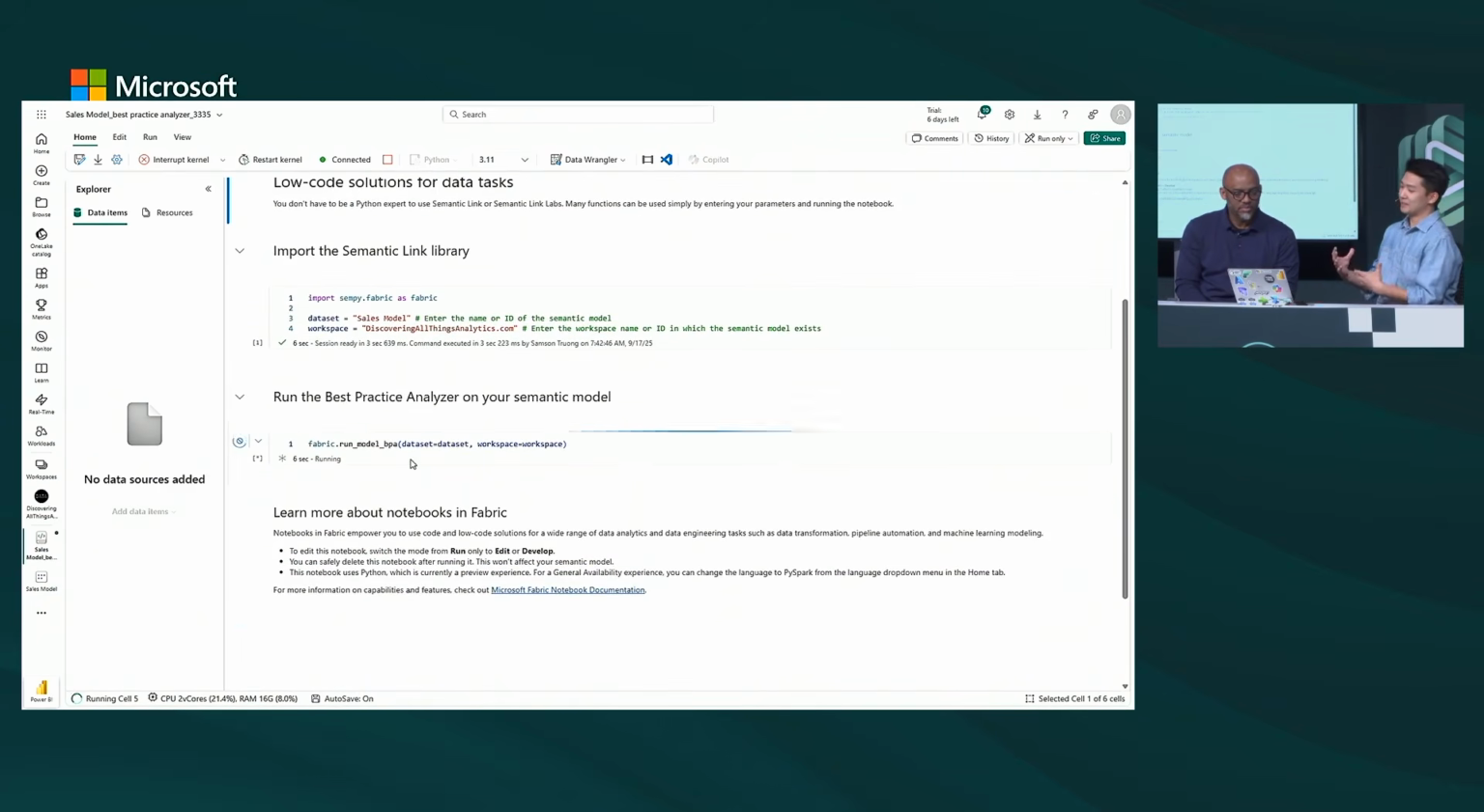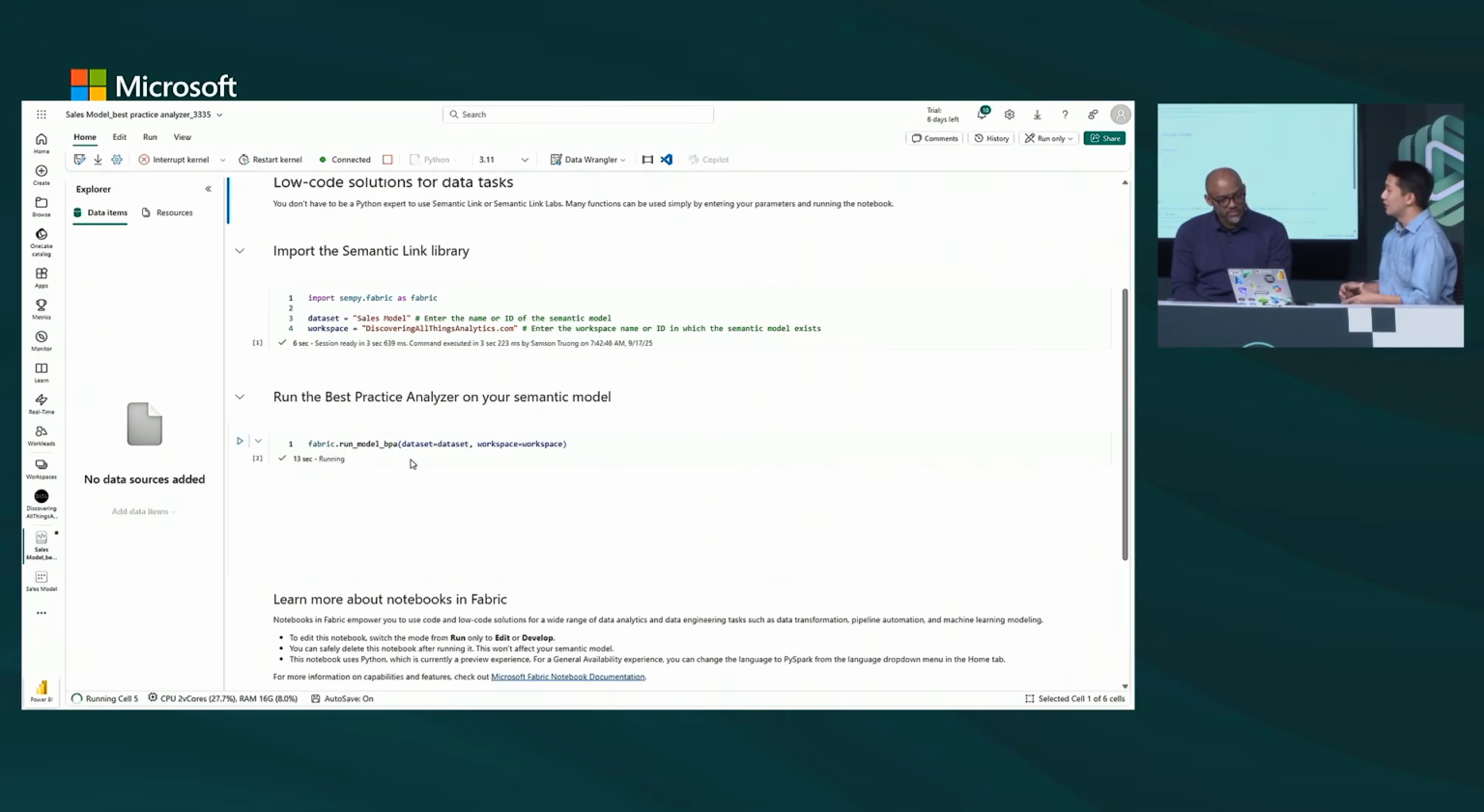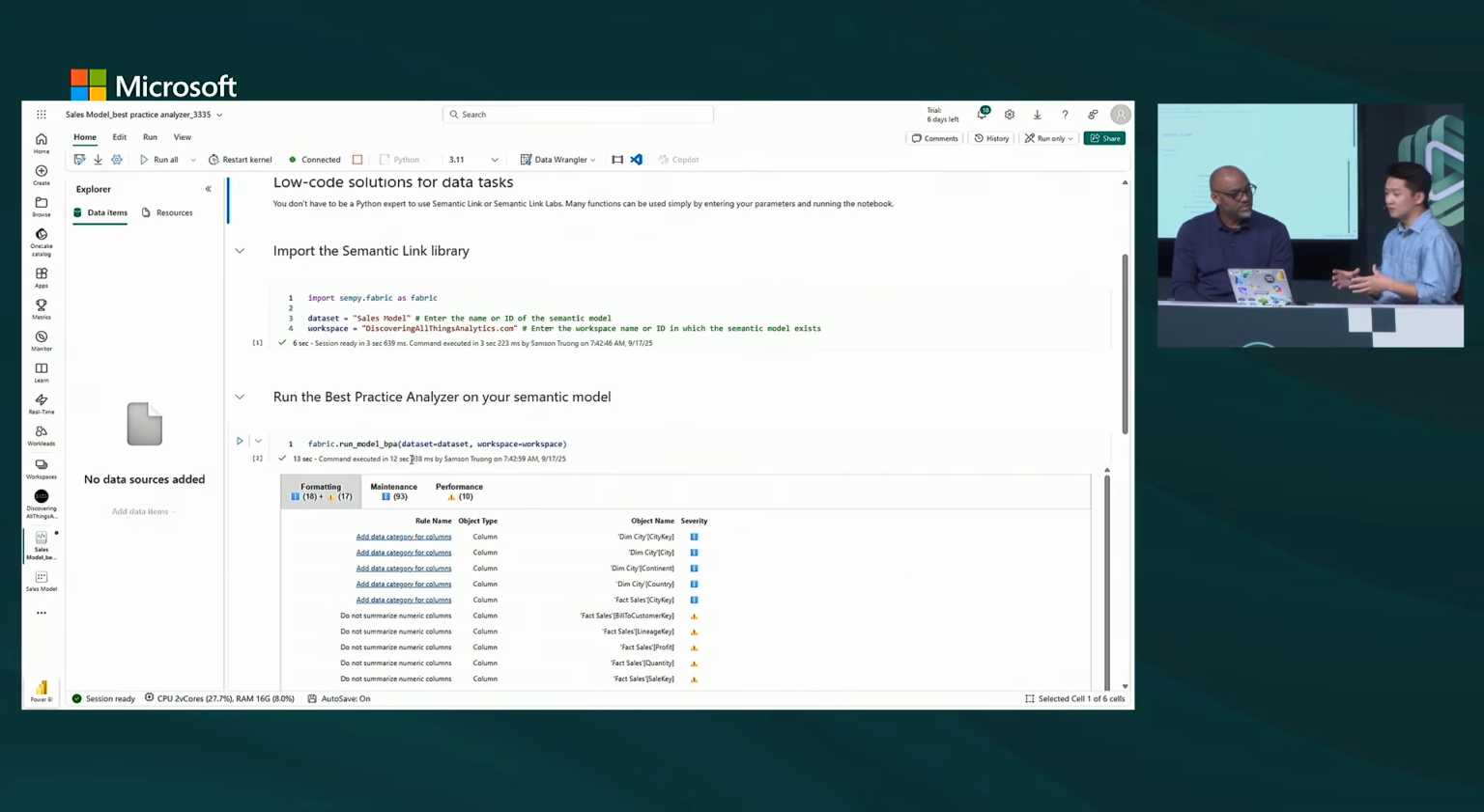And as this best practice analyzer is running, what it's doing is looking into the metadata of our model, analyzing our semantic model, and comparing it against 60-plus rules that have been curated by experts from Microsoft as well as the community.